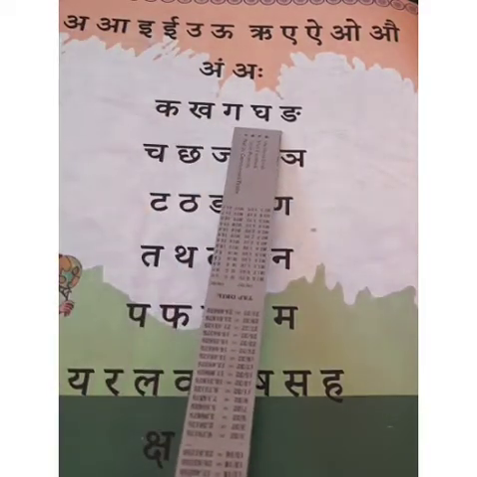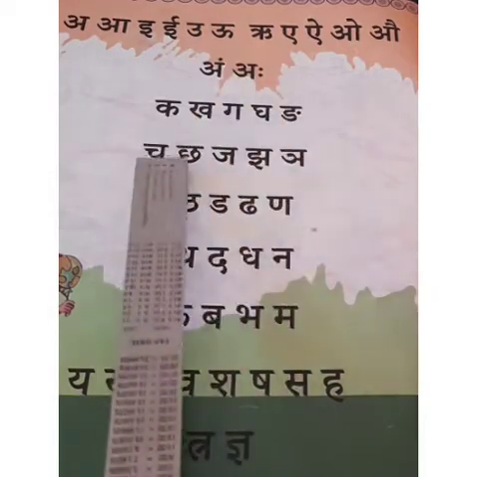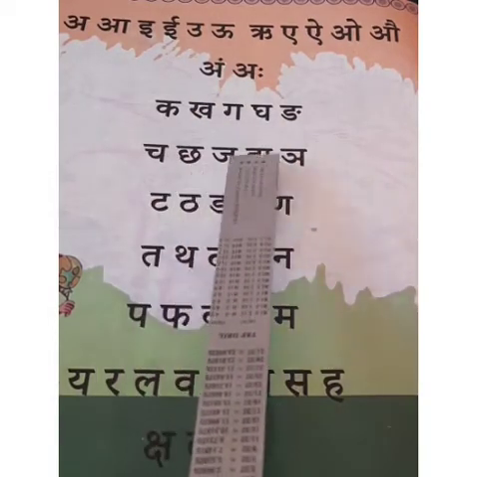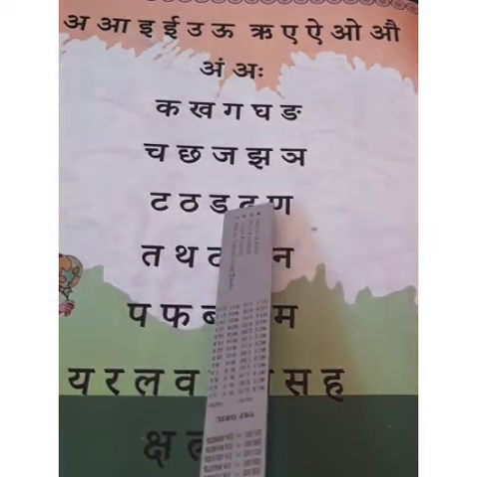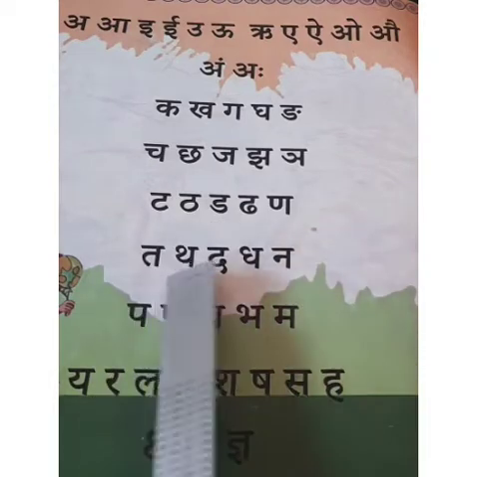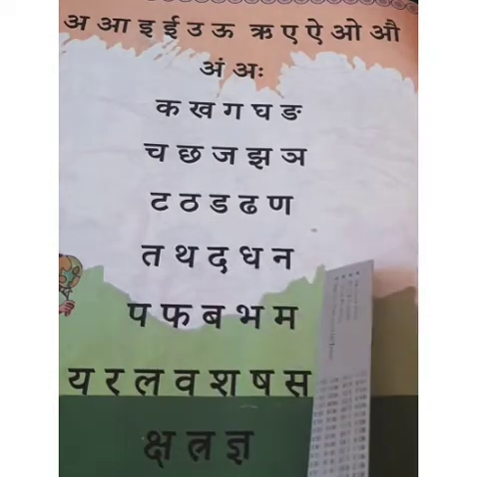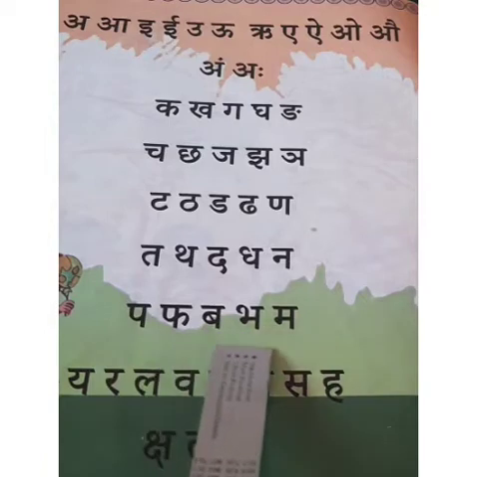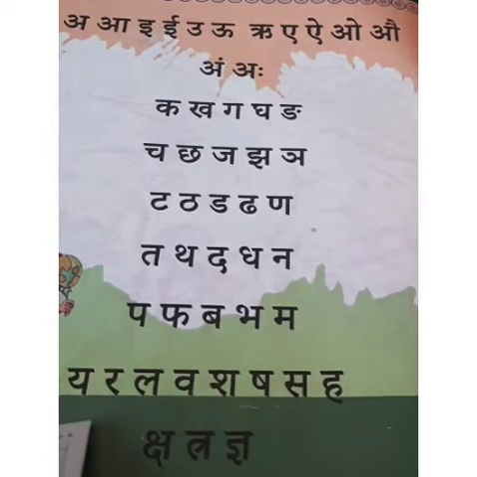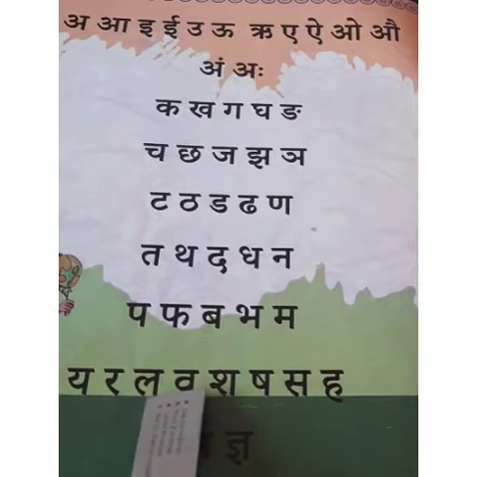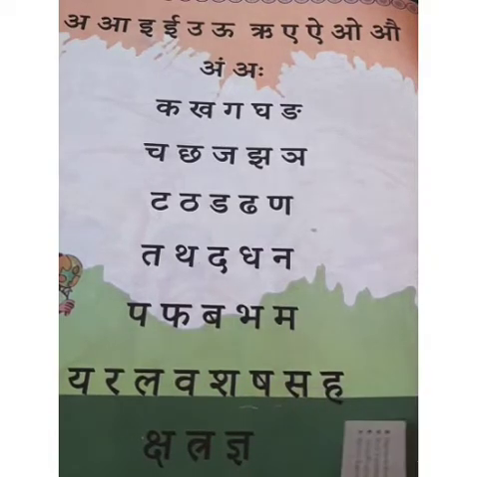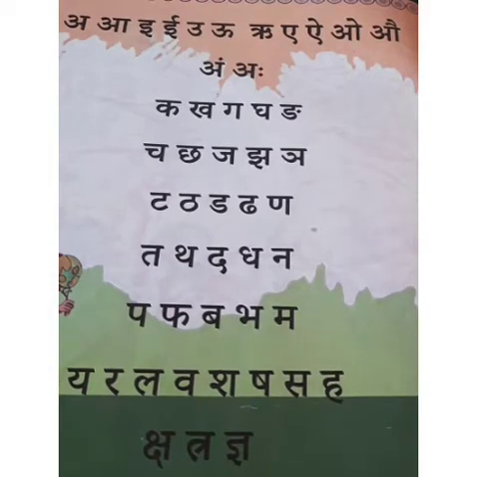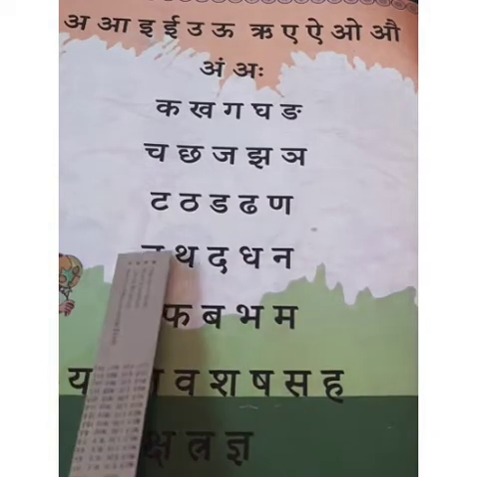Kha, gha, na, cha, jha, nya, ta, tha, dha, na, tha, dha, na, pa, pha, bha, ba, ma. Next, ya, ra, la, va, sha, sa, ha, ksha, tra, jna. Okay. These are the Vyanjanakshar.